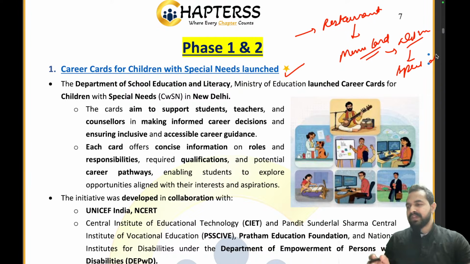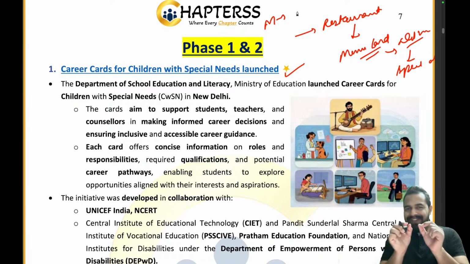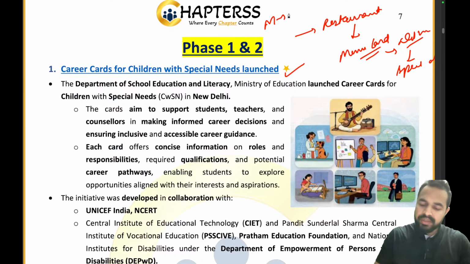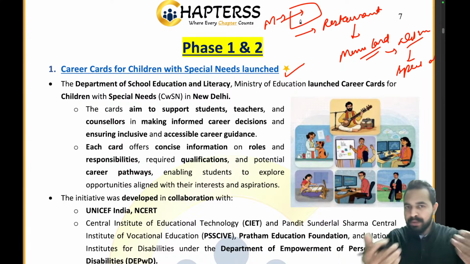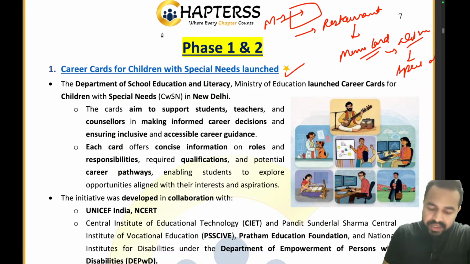Similarly, my dear friends, if there is a menu card where in very small letters they have mentioned the dishes which are present, then again it will be problematic for you to understand, right? Similarly, let me tell you that the Government of India has created a career card. This career card, just try to understand, is like a menu card of the restaurant.